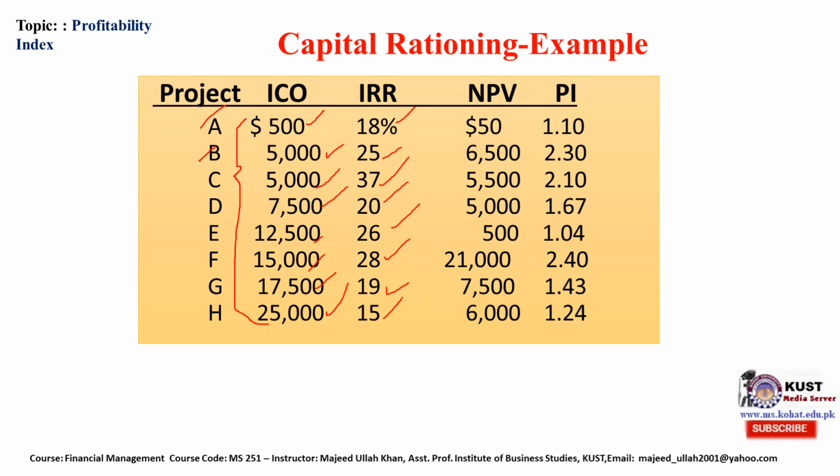If we are going to select projects on these IRRs, the highest IRR is 37%, so we will pick this one first on the basis of IRR, then 29%, 28%, we will pick this one second, then 26% third, and then 25% fourth.